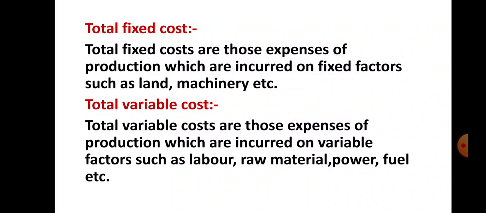Total variable costs are those expenses of production which are incurred on variable factors such as labor, raw material, power, fuel, etc. So what do you understand by variable factors? Variable factors means labor, raw material, power, fuel, etc. We can use variable factors only once in the production process. So total variable costs are those expenses of production which are incurred on variable factors such as labor, raw material, power, fuel, etc. That is total variable cost.